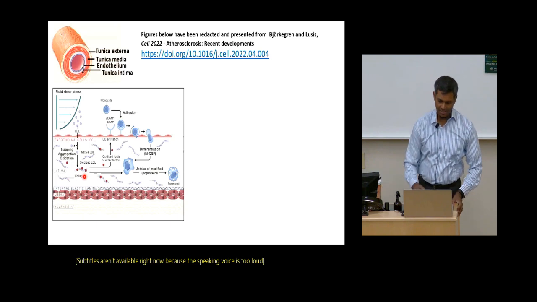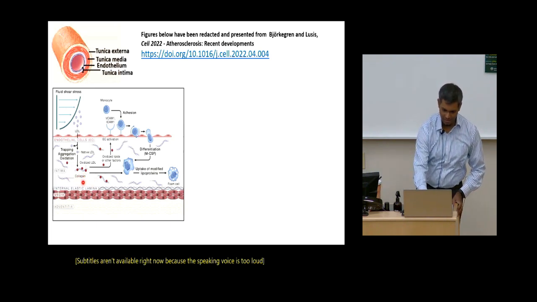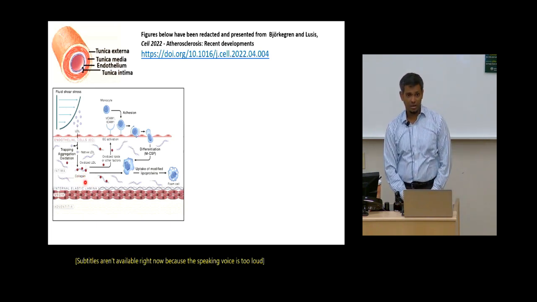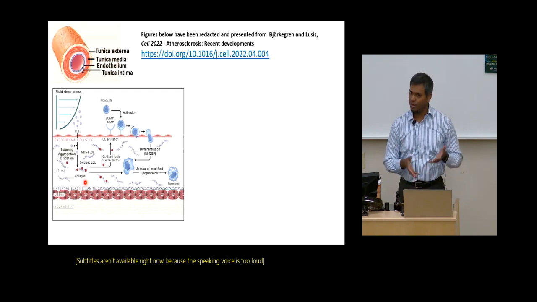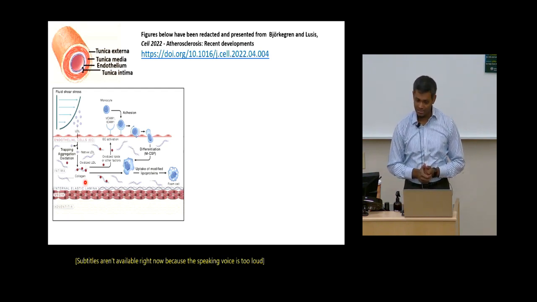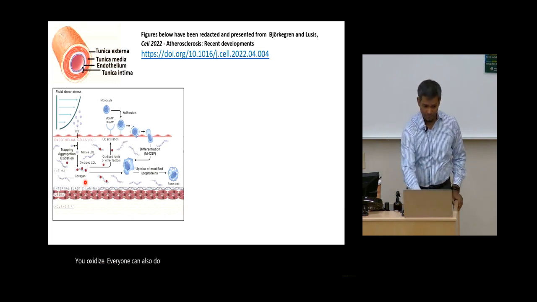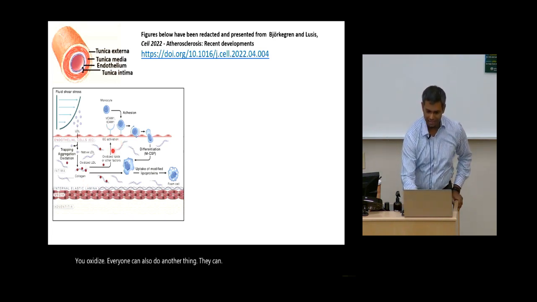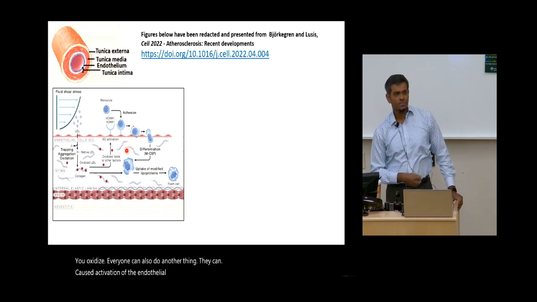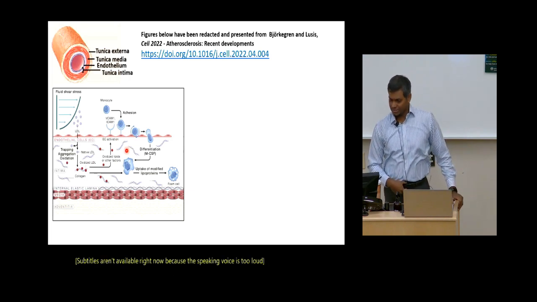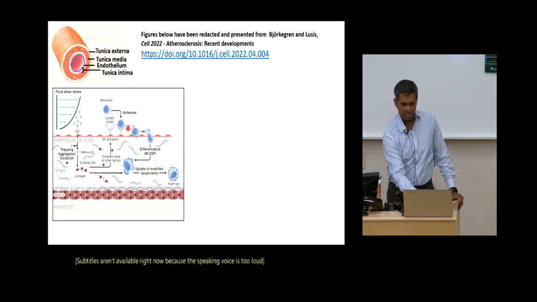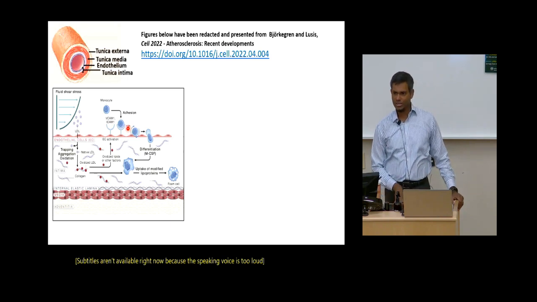These oxidized LDL particles can interact with the collagen, which is in the connective tissue underlying the endothelial cells. The oxidized LDL can also do another thing: they can cause activation of the endothelial cells. What we mean by this activation is that the cells start producing receptors to which white blood cells can bind.